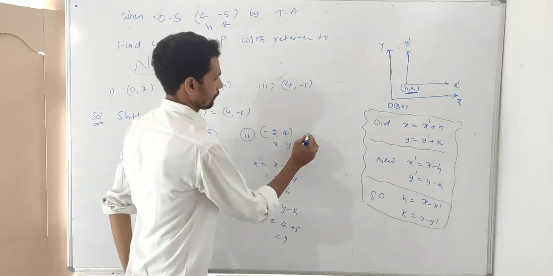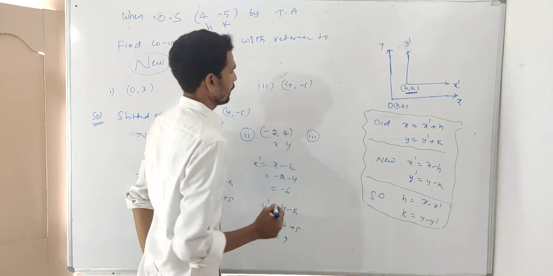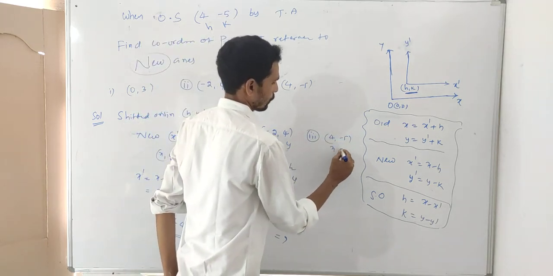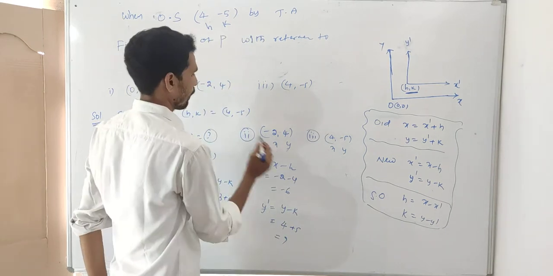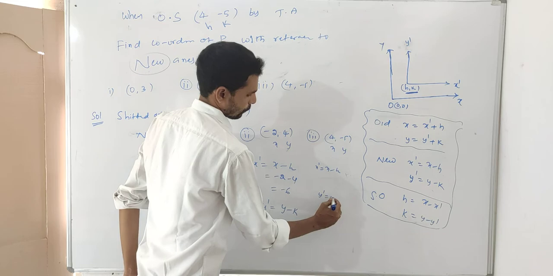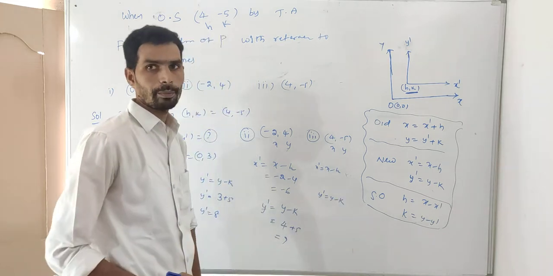Next, the third one. What is the third one here? Third one here is 4, -5. So this one is x, this one is y, next h comma k. What is the x dash value? X dash is equal to x minus h. Y dash is equal to y minus k. We substitute and get 0, 0.